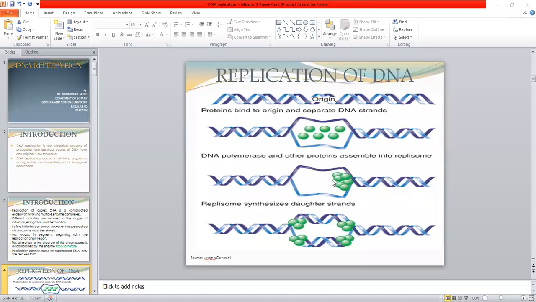This replisome synthesizes daughter strands. So under the control of the replisome, the new strands of DNA are synthesized. So from the parental strands, two new DNA double strands are produced.